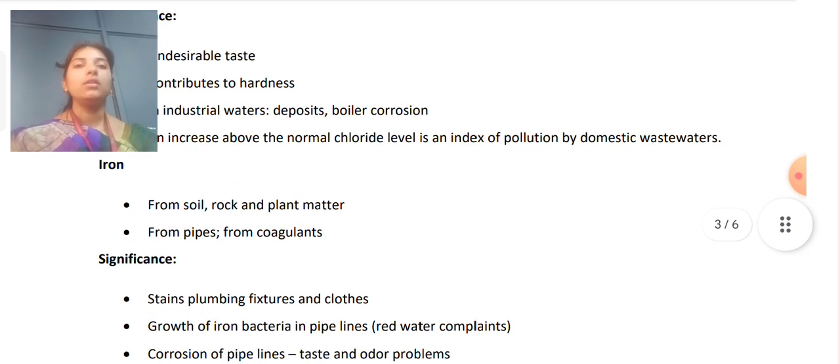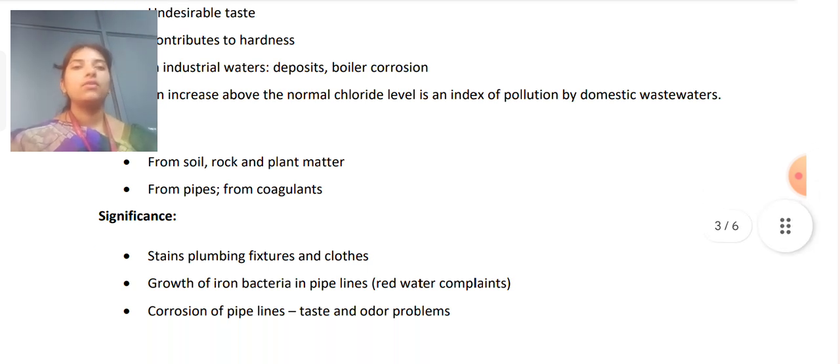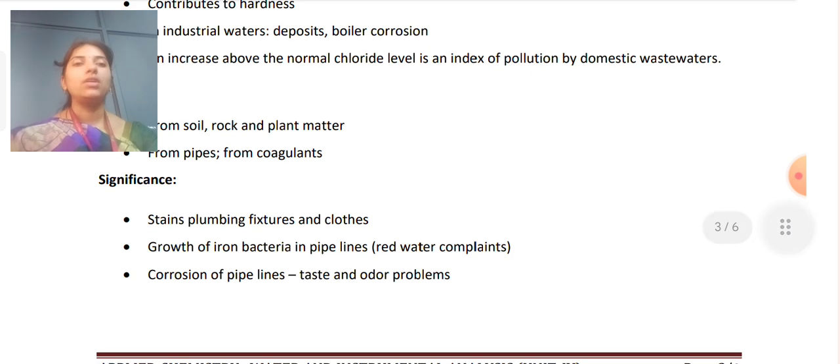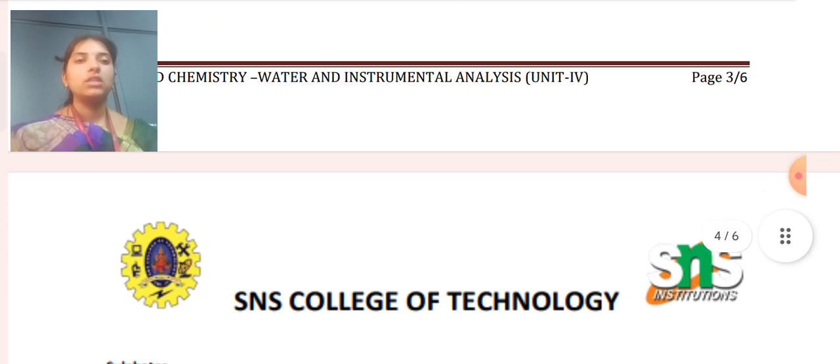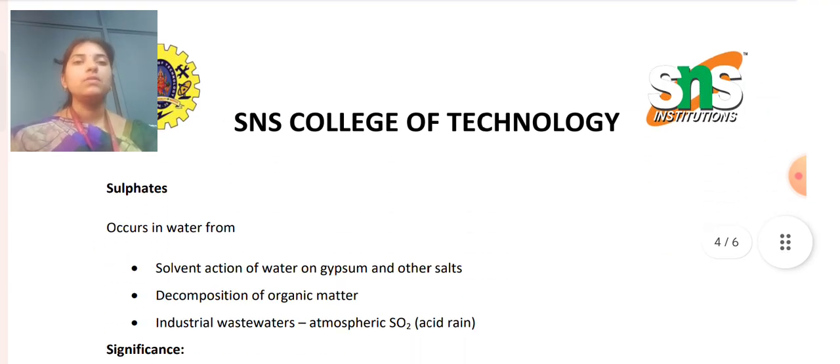And then iron, which comes from soil, rock and plant matter, from pipes, and from coagulants. Significance: it stains plumbing fixtures and cloths, causes growth of iron bacteria in pipelines, red water complaints, corrosion of pipelines, and taste and odor problems. So these are the types which have been used.